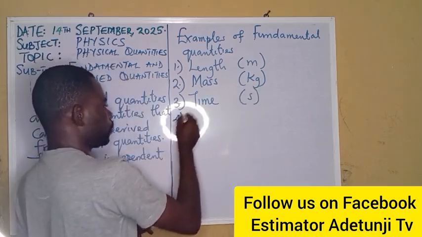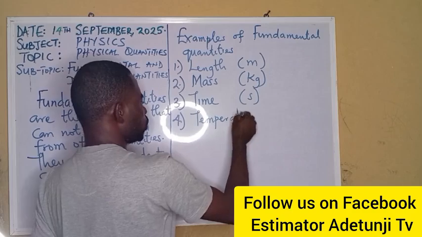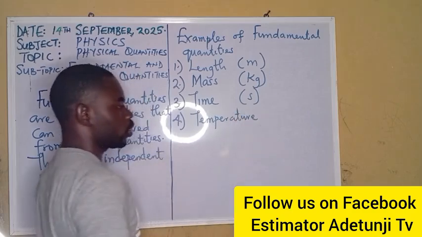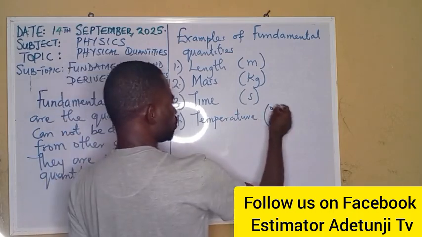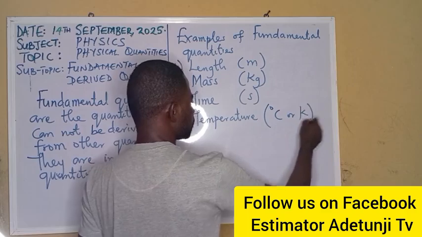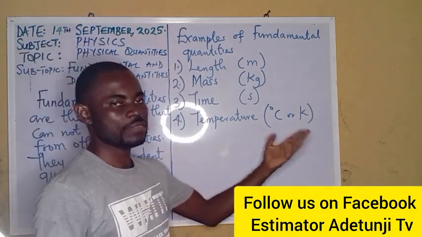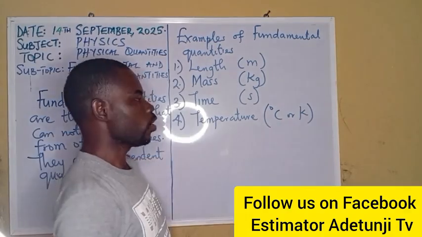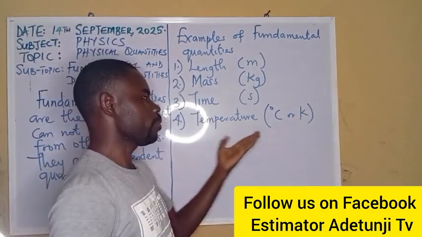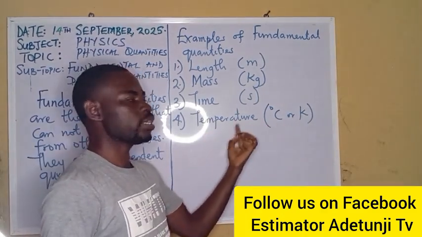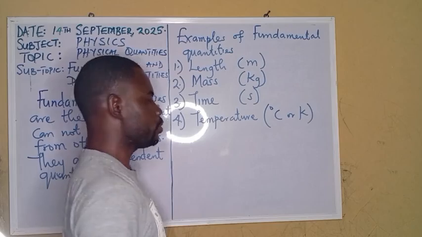We have temperature. Temperature is measured in degrees Celsius or Kelvin. Anyone you pick, you are right. Later in the advanced class, maybe grade 11, where we talk about gas laws, we will discuss temperature very well, and how it can be converted from degrees Celsius to Kelvin by the addition of 273.